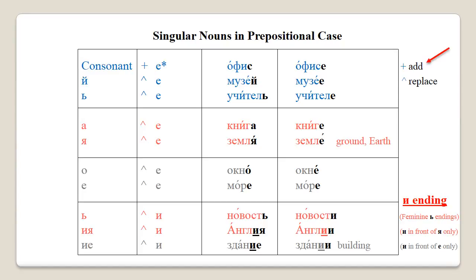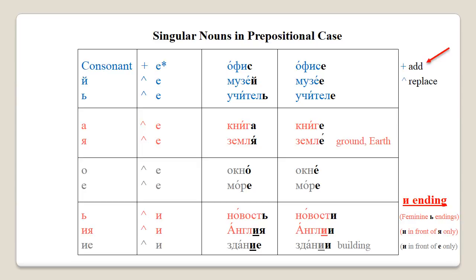So office, офис, becomes офисе. Museum, музей, becomes музее. Teacher, учитель, becomes учителе. Book, книга, becomes книге. Ground or earth, земля, becomes земле. Window, окно, becomes окне. Sea, море, becomes море.